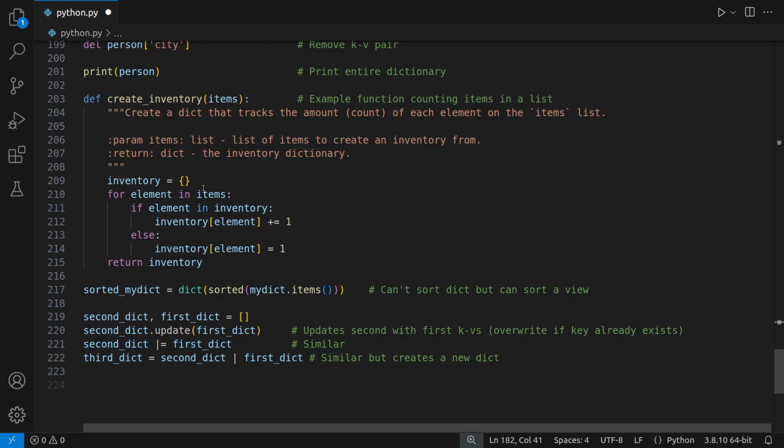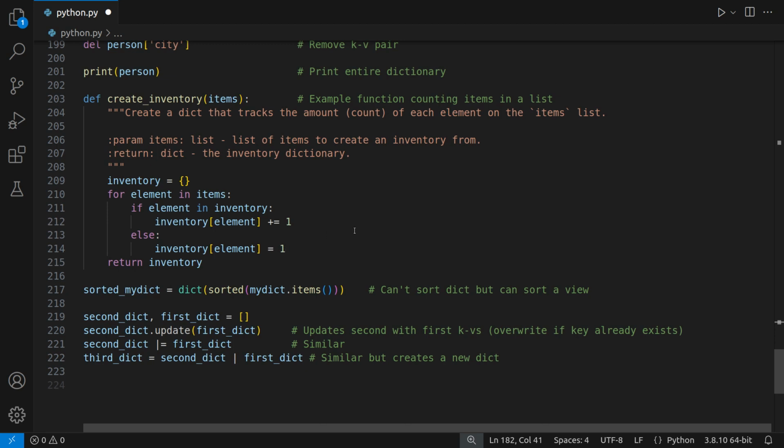And then let's say the next element is an apple, right? Then if the apple is already in the inventory, which we know it isn't, it's the first apple that we're counting, again, put an apple in the inventory and give it a value of 1. So we've done orange, we've done apple, and both times they weren't found, and it went here and it said, okay, add an apple and add an orange in our inventory and give it a value of 1.